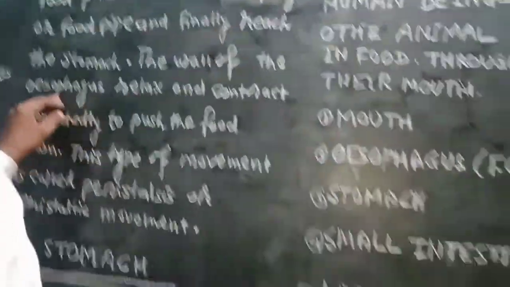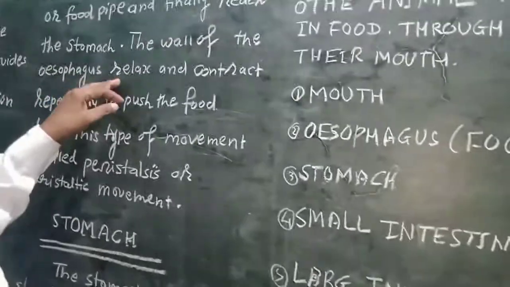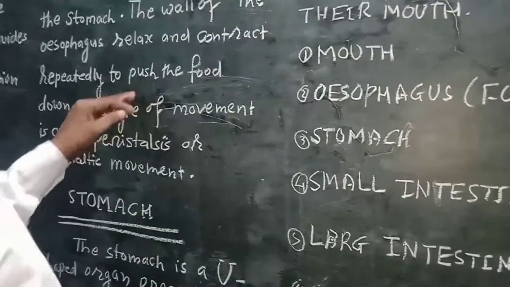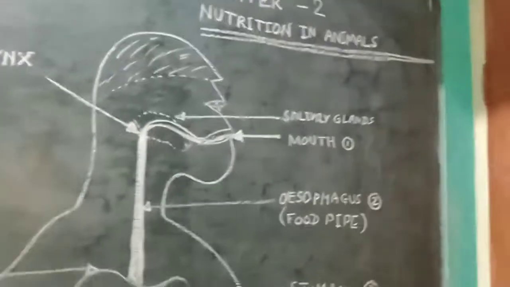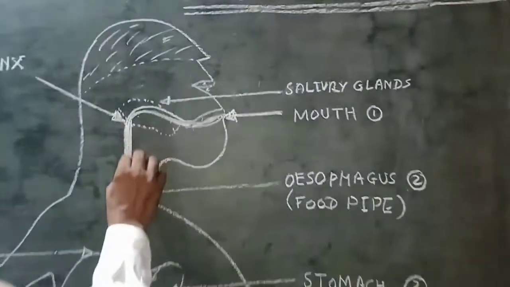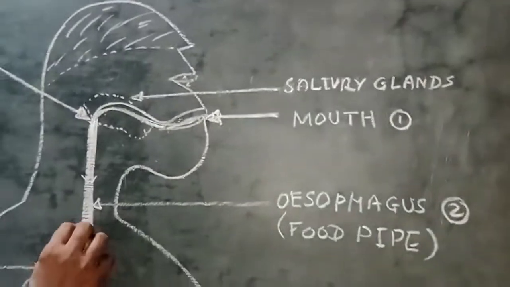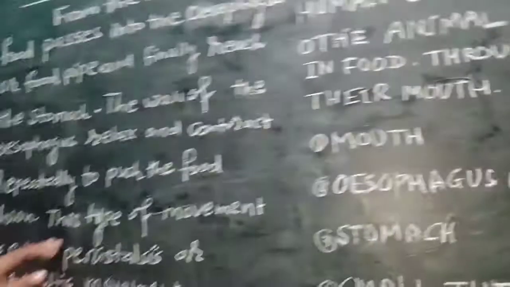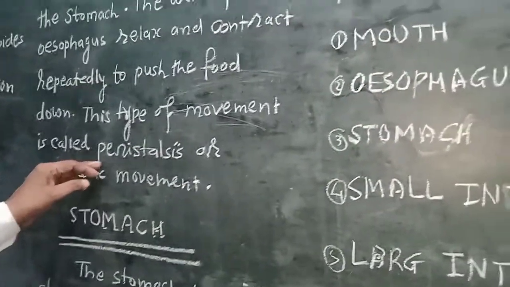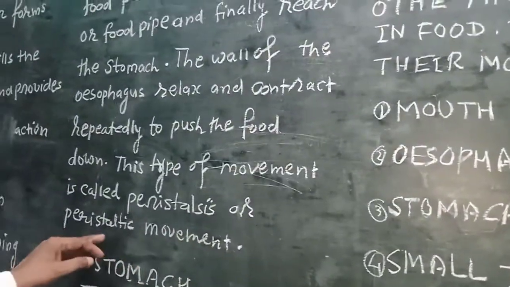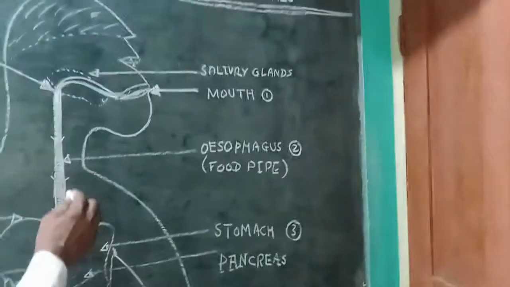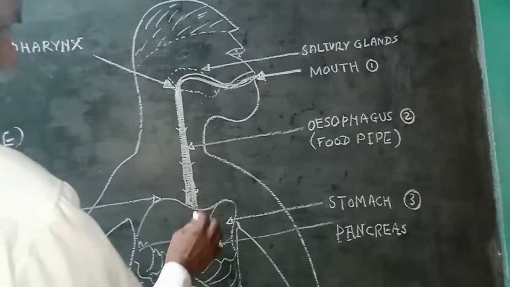The wall of the esophagus relaxes and contracts repeatedly to push the food down. The food is repeatedly pushed downward and moves toward the stomach. This type of movement is called peristalsis, or peristaltic movement. After the esophagus, the food moves toward the stomach. So there is the stomach.